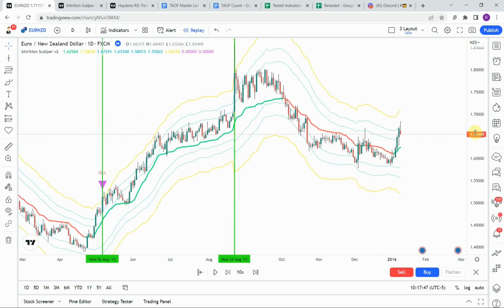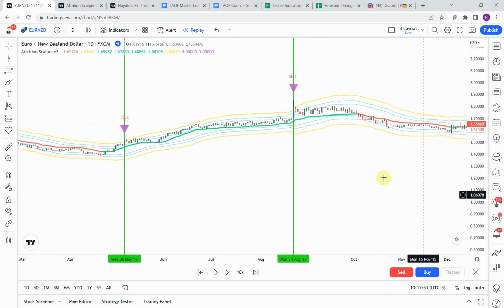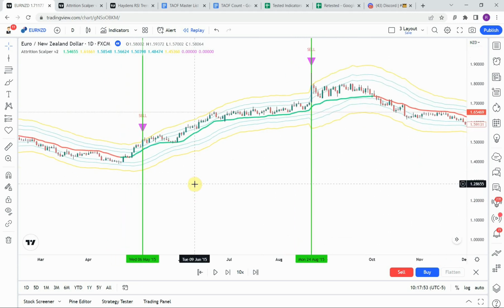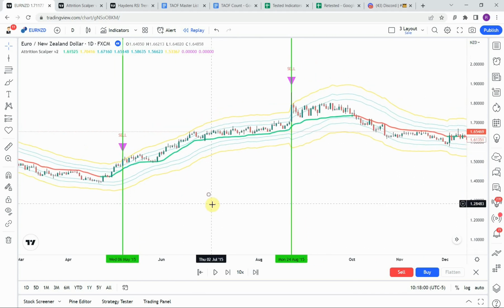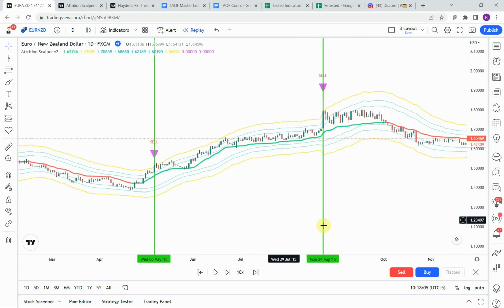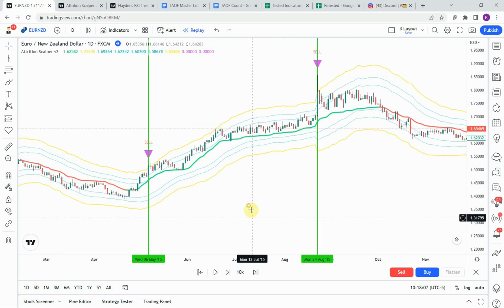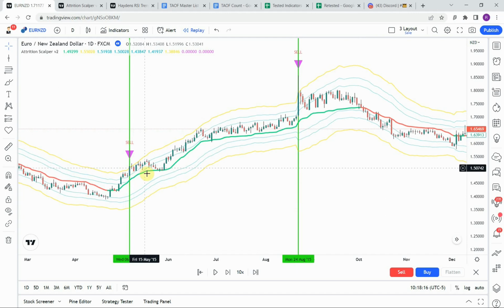All right, so let's go ahead and scroll back here. Obviously, we had these 2 signals here, only 2 signals within the 1 year's time. So that's not great. We definitely want more signals within the 1 year's time. But you can see that both of those were winning signals there. Both of those got us to our take profit. The thing to note, though, is that both of these only would have gotten us just minimal profit out of these reverses before price then took back off in the direction it was looking to go in.